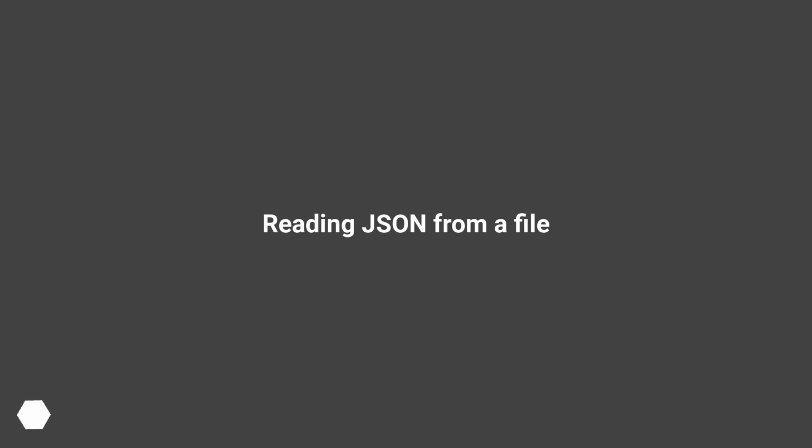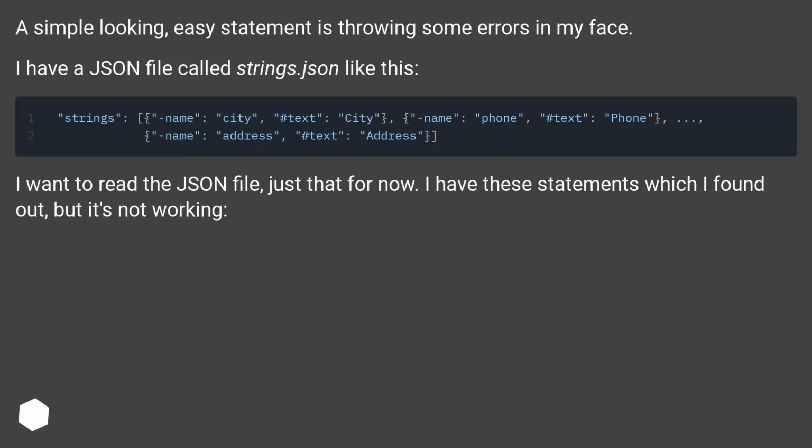Reading JSON from a file. A simple-looking, easy statement is throwing some errors in my face. I have a JSON file called strings.json like this. I want to read the JSON file, just that for now. I have these statements which I found out, but it's not working.